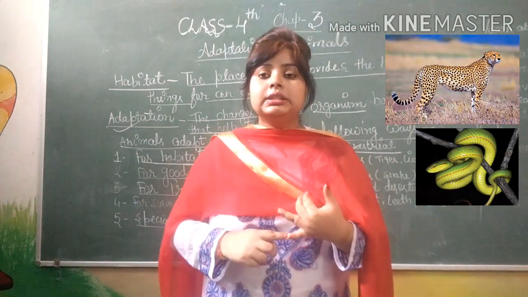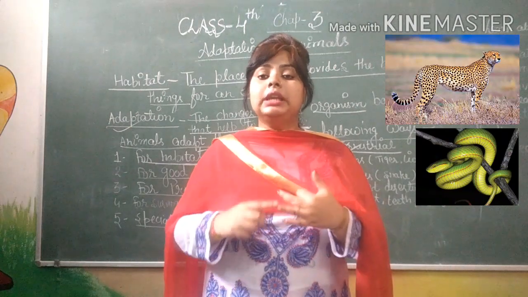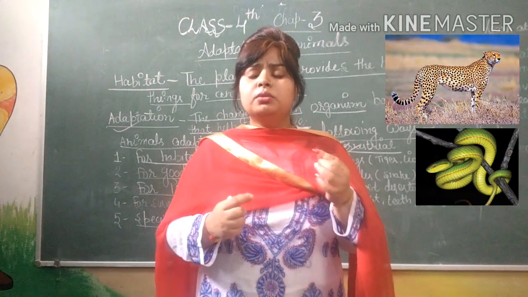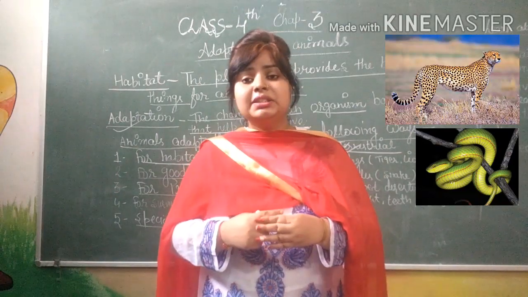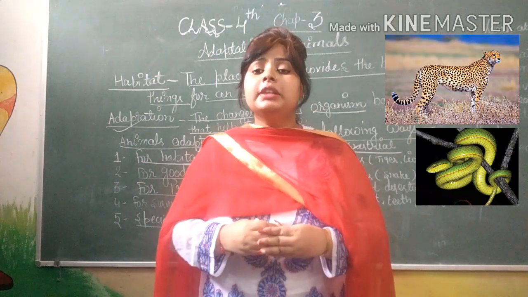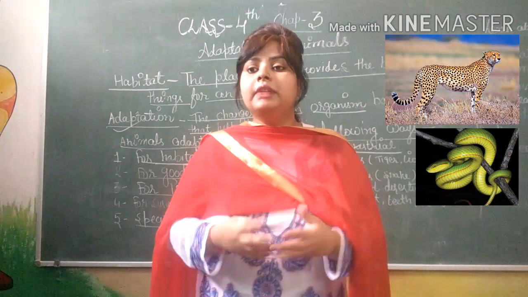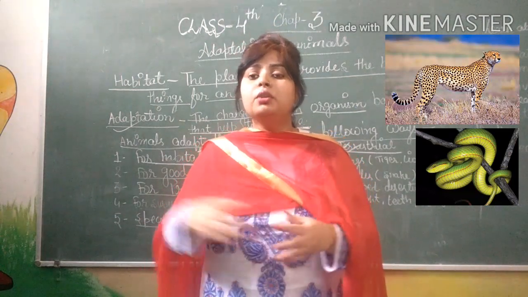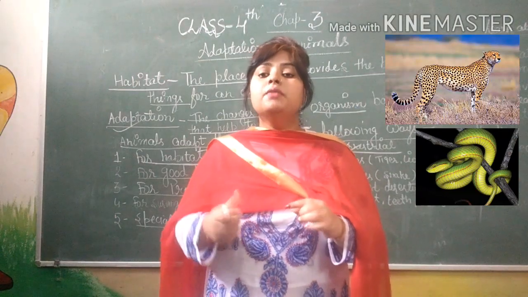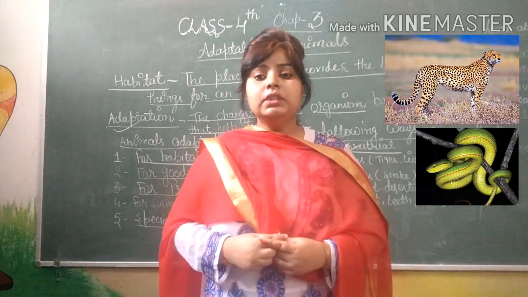Second is snake. Snakes don't have legs, but they have scales on their body. Scales are sharp, hair-like structures present on the surface of the snake, and they help them to crawl. The snake has scales which help it to crawl, because crawling is the nature of a snake.